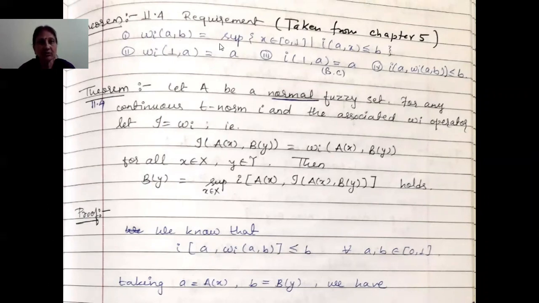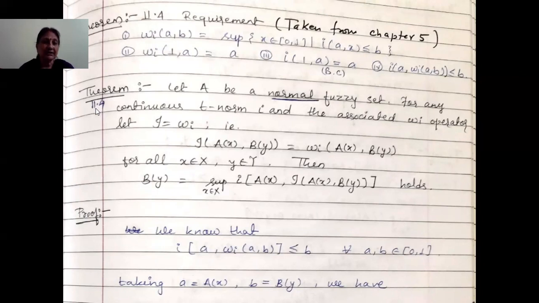That is, omega I (A, B) is equal to supremum of x belonging to the closed interval [0, 1] such that I(A, x) is less than or equal to B. Then second, this is from chapter 5 only: omega I (1, A) is equal to A. And this is from chapter 3, axioms of T-norms, boundary condition: I(1, A) is equal to A. And this is also a theorem, the 10th part of the last theorem of chapter 5: I(A, omega I (A, B)) is less than or equal to B. So all these are requirements for theorem 11.4.